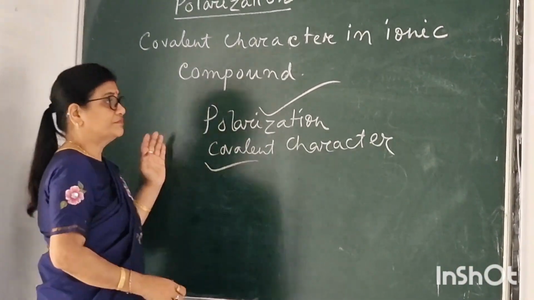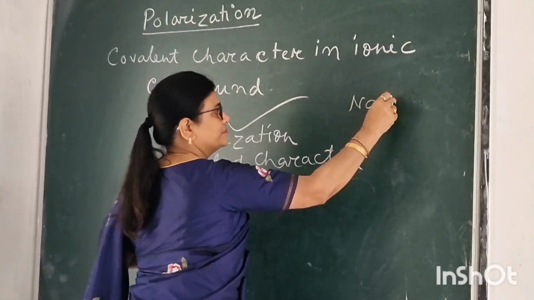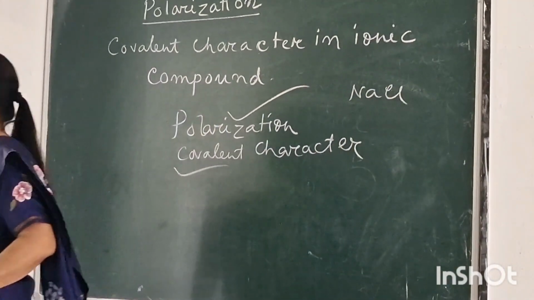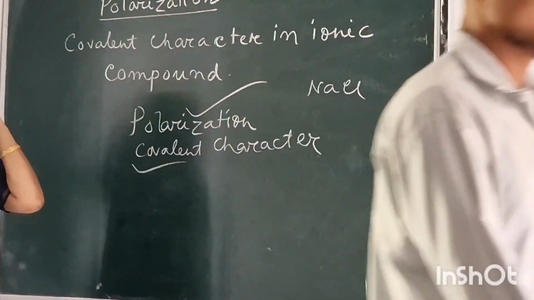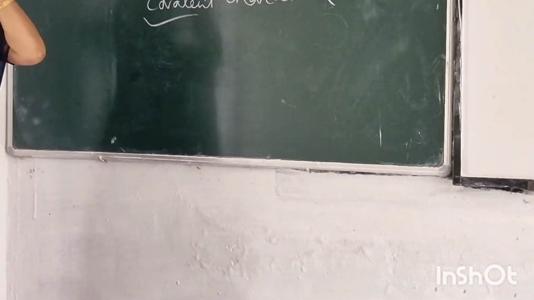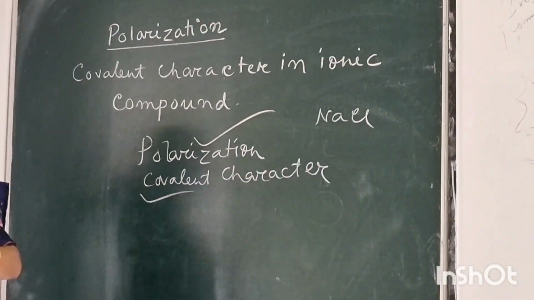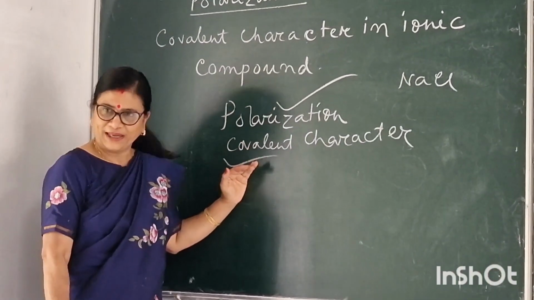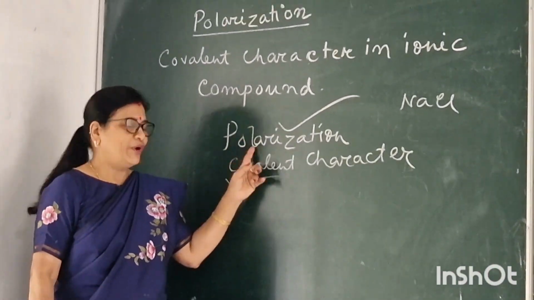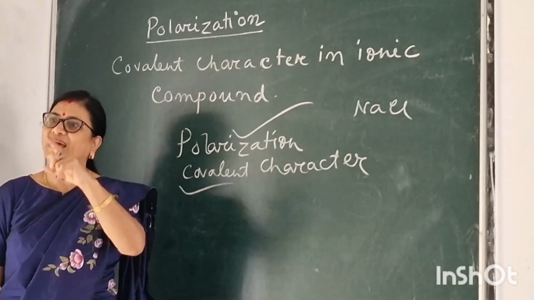You see, suppose NaCl. Polarization is related to the covalent character. When polarization is more, covalent character is more in an ionic compound.